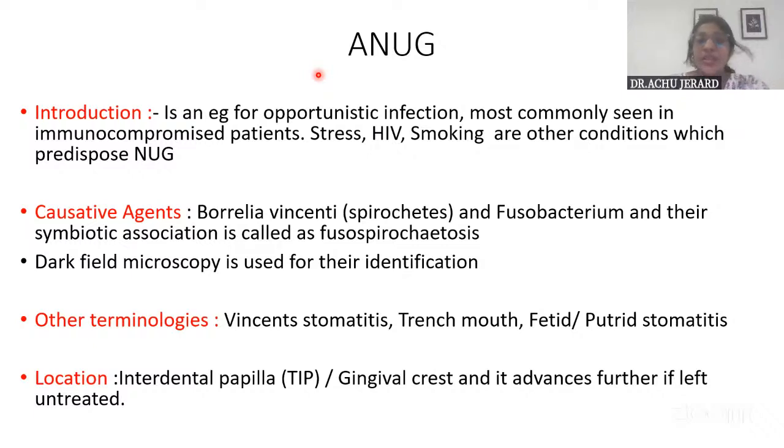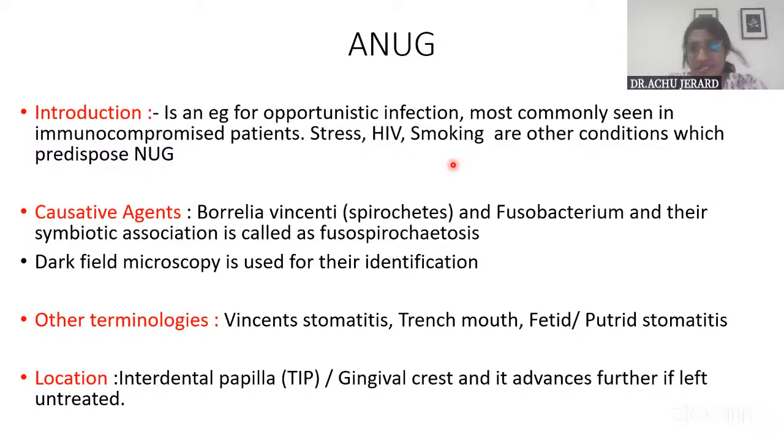For example, in this ANUG, if a question like that is asked, give an introduction. What is ANUG? Isn't this an example of an opportunistic infection? What is an opportunistic infection? A disease that occurs when the overall immunity of the patient comes down. So this is an example of an opportunistic infection, commonly seen in immunocompromised patients, for example in HIV patients, smokers, and patients with stress and other conditions. These are the conditions which predispose to ANUG. So that will form your introduction.